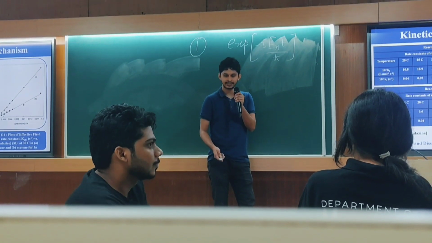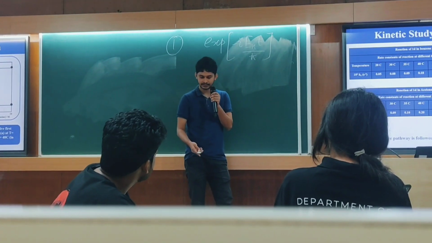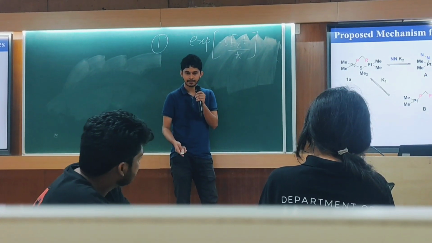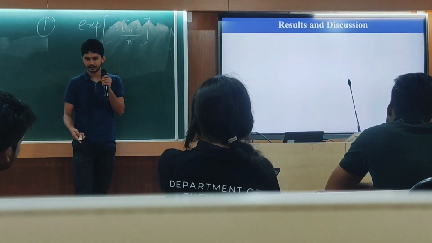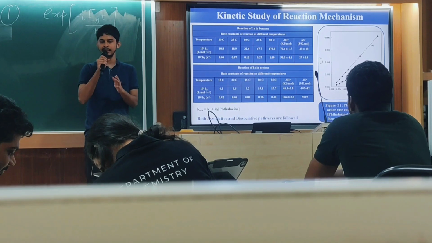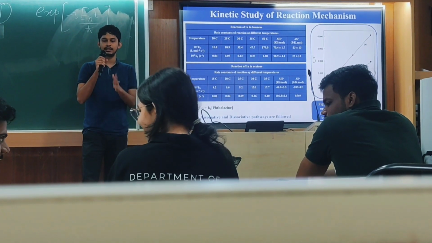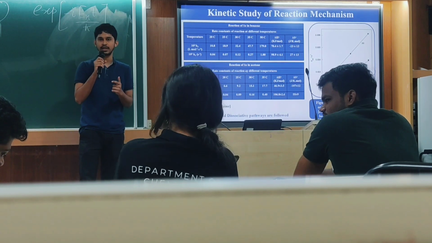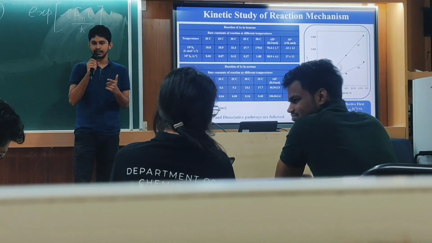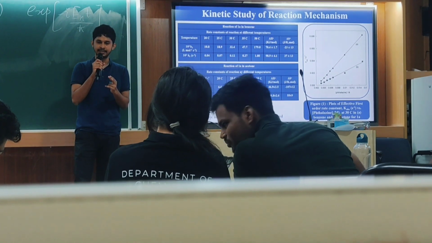They have done the mechanistic study for all these four complexes. What we observe is k1 plus k2 times the concentration of halogen, where k1 is the rate constant for the dissociative mechanism and k2 is the rate constant for the associative mechanism. And they have done the study in two solvents.